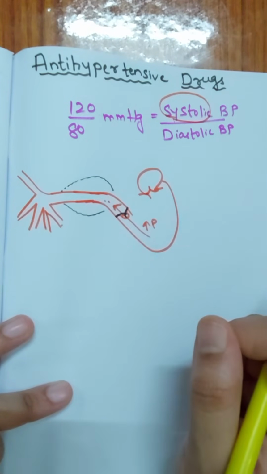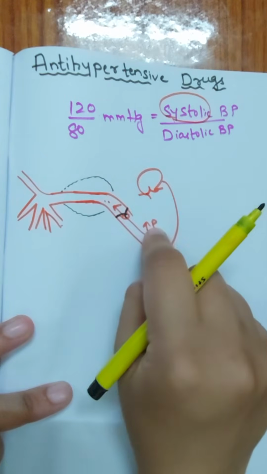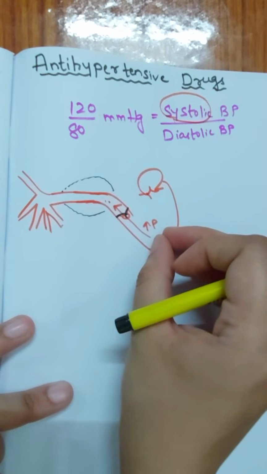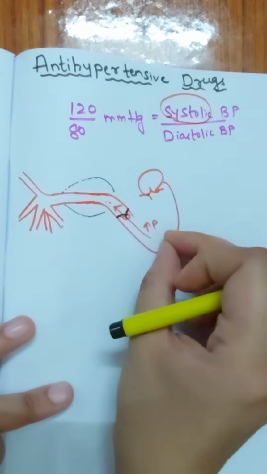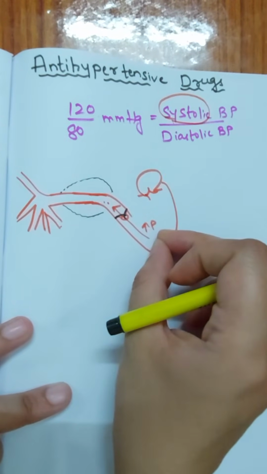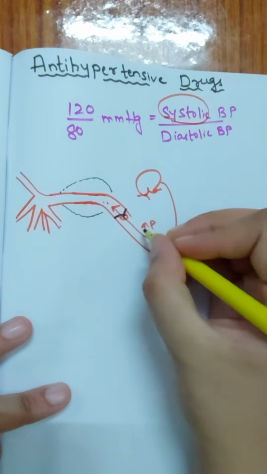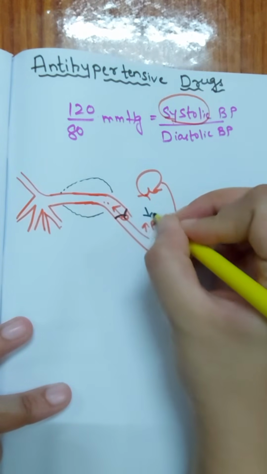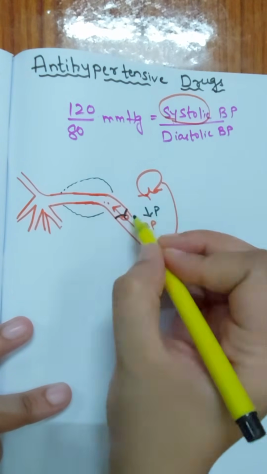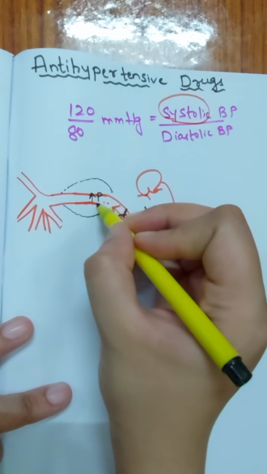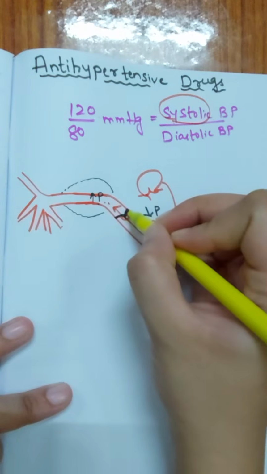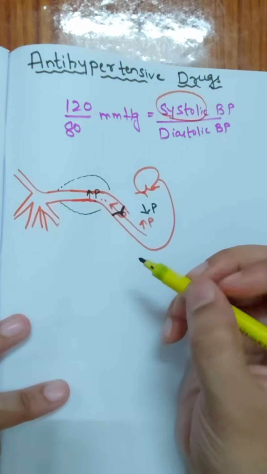Next, what is meant by diastolic blood pressure? Diastolic blood pressure means whenever the left ventricle is under diastole. Diastole means relaxation. When the left ventricle is under relaxation, then what will happen? First of all, the pressure will be reduced over here. The pressure in the left ventricle will be less as compared to the pressure in the aorta. So because of more pressure in the aorta, it will first cause closure of the aortic valve,